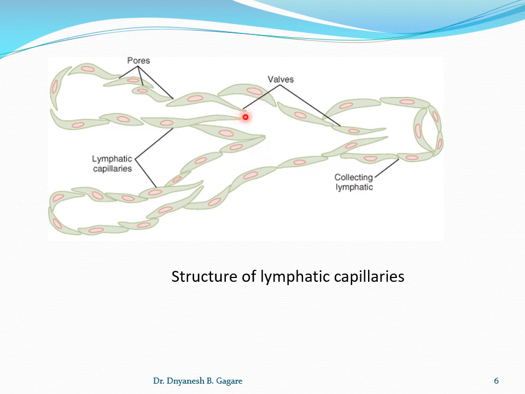Here also the walls are there which prevent the backflow, and also prevent the outflow. Okay, and these capillaries come together and form the collecting lymphatic vessels. Okay, so collecting lymphatic vessels, again all of this comes together and finally drains its lymph into the lymphatic duct.